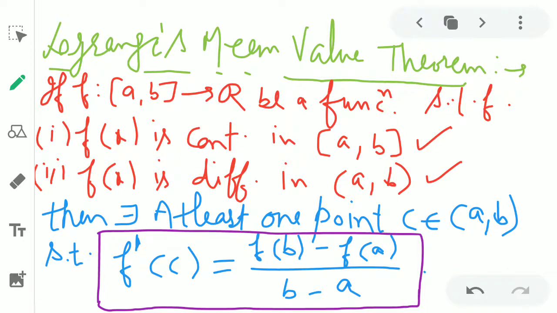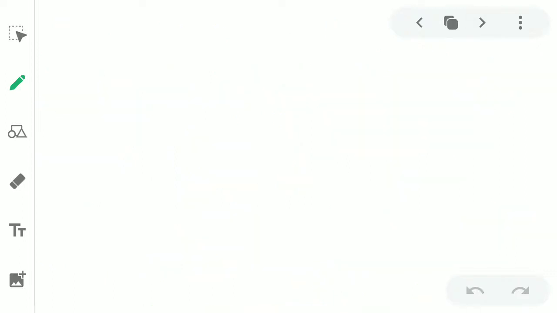So the difference between Rolle's theorem and Lagrange mean value theorem is that in this case the condition of f(a) equal to f(b) is not there. Here there are only two conditions, continuity and differentiability. In Rolle's theorem, when we have to check the value of c, we take f dash c equal to 0. But in Lagrange mean value theorem, we take f dash c equal to (f(b) minus f(a)) upon (b minus a). So look at one example of LMVT also.